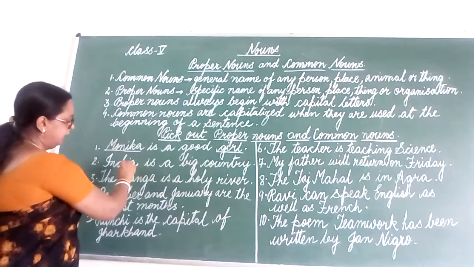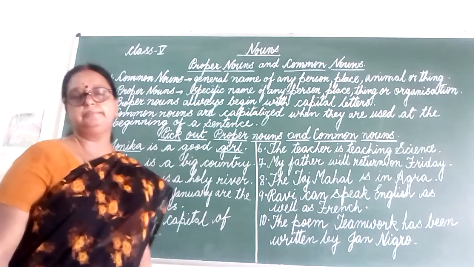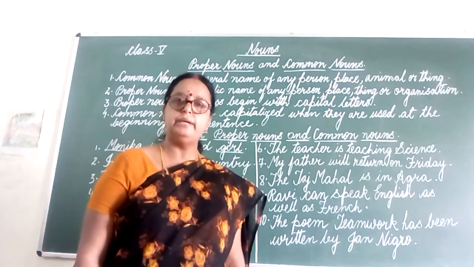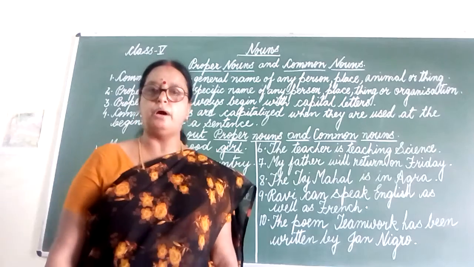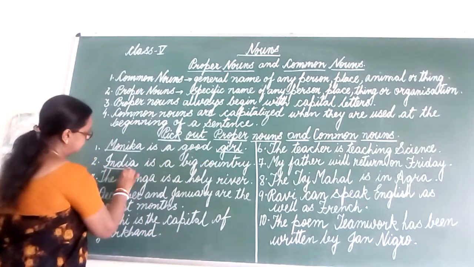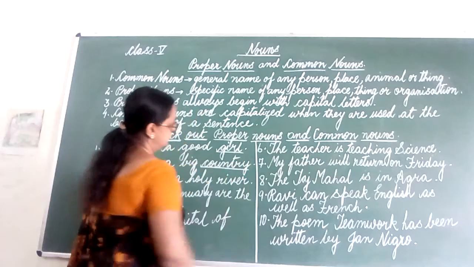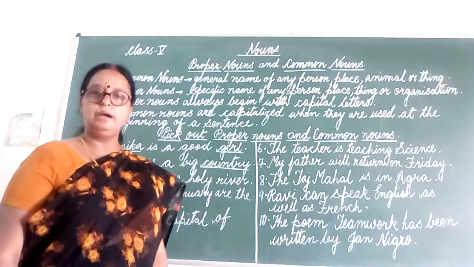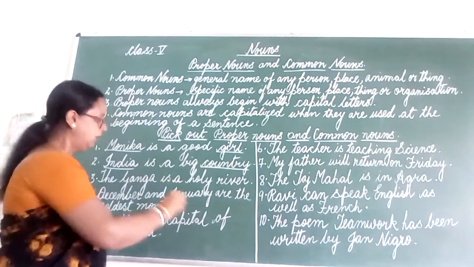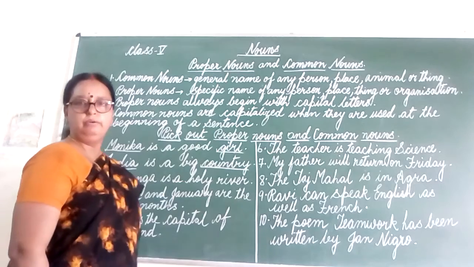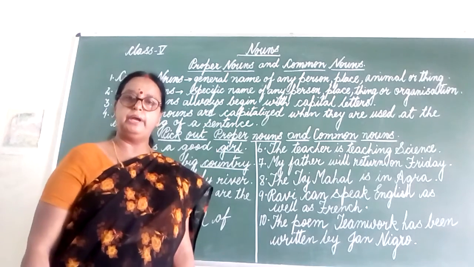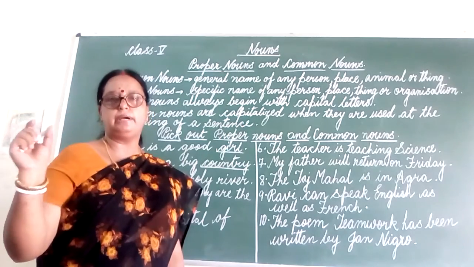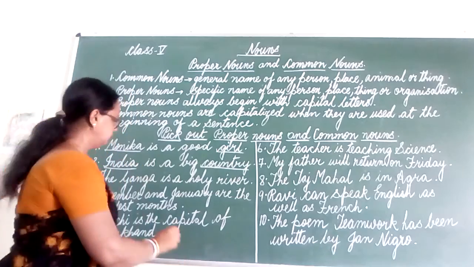In the next sentence, India is a big country. In this sentence, how many nouns are there, students? Yes, there are two nouns. India and country. Which kind of noun is country? Yes, it is a common noun. And India, is it a common noun? No, it's not a common noun, it's a proper noun. Why? Because India is the specific name of a country, so it's a proper noun.